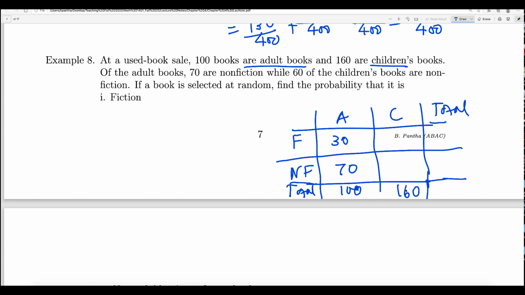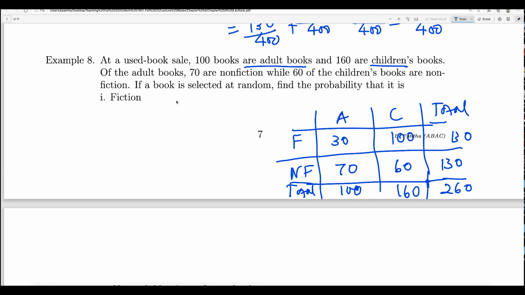Similarly, in the children's books, out of 160 books, 60 were non-fiction, so how many must be fiction? 100 must be fiction. So the total of the fiction is 130, and the total of non-fiction is 130. And then the total of the total, you can add this way or that way, either way, is 260. The total number of books is 260. Let us answer the question. This completes the table, okay?